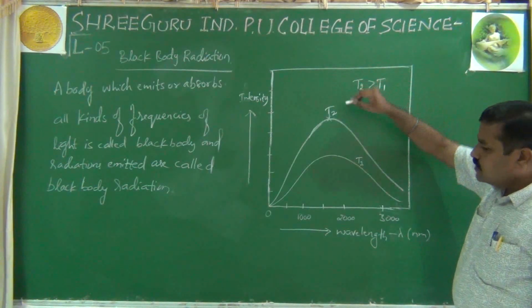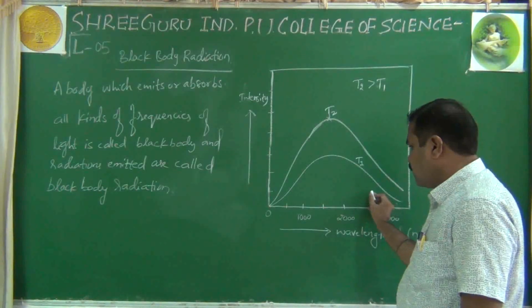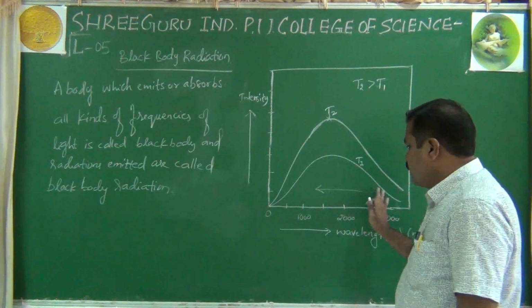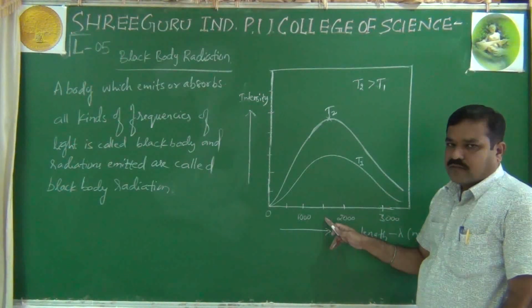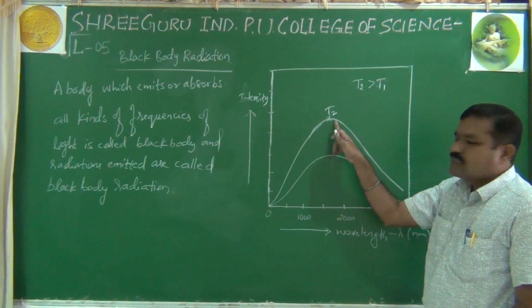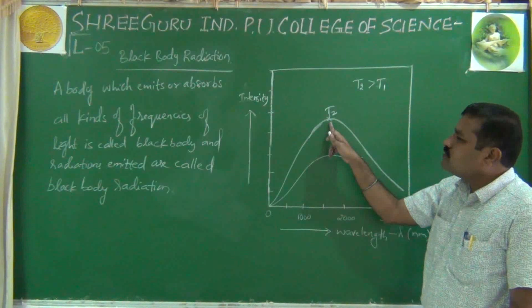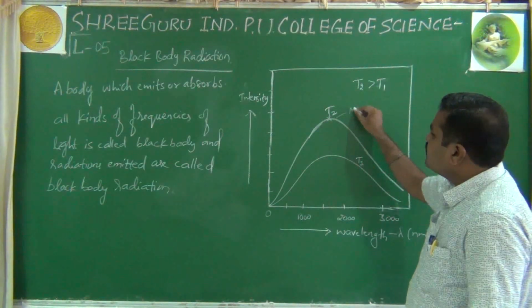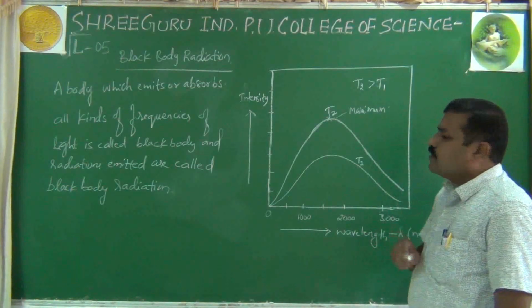That means if you go across here, wavelength is decreasing. With a decrease in wavelength, intensity increases and reaches maximum at a given wavelength. This is called maximum at a given wavelength.